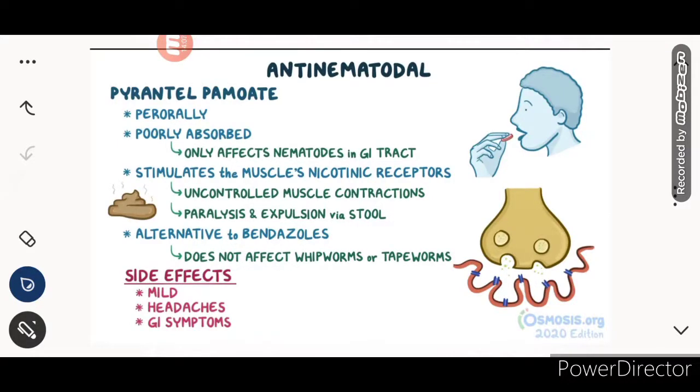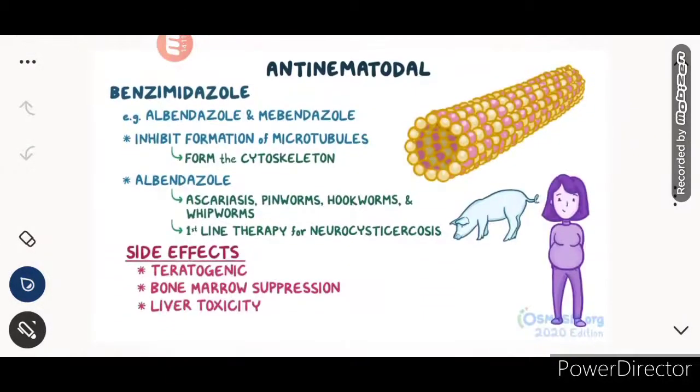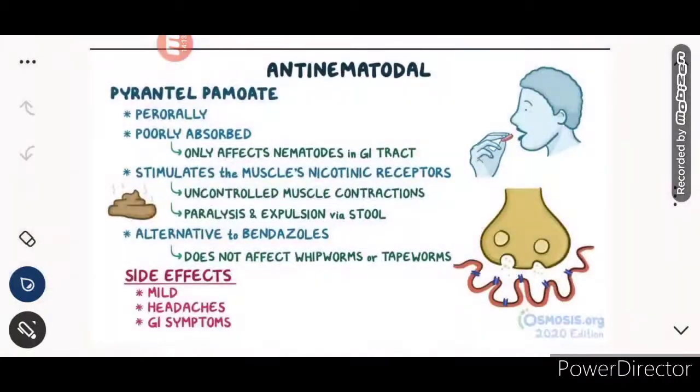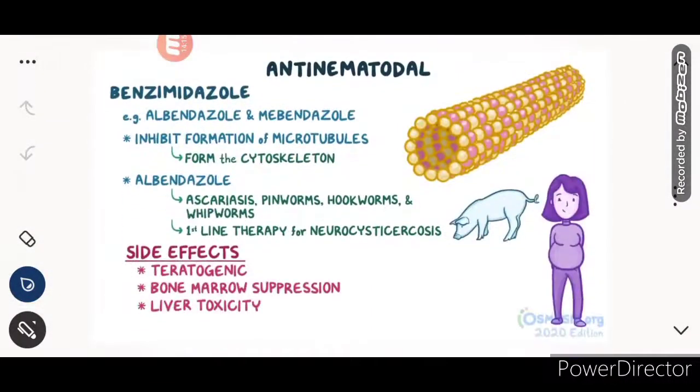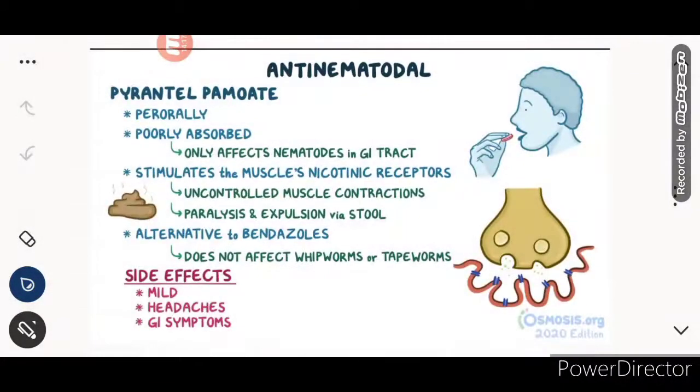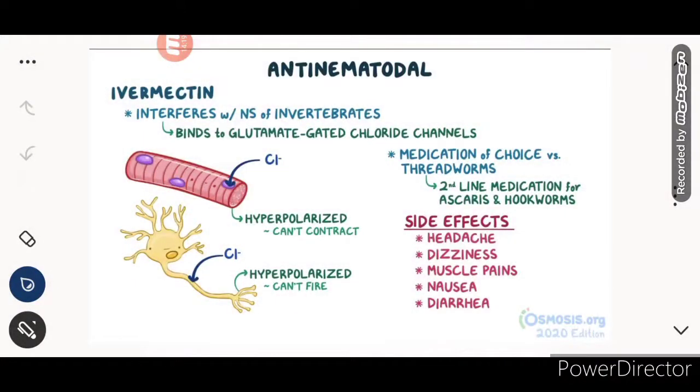Okay, so in anti-nematodal drugs we studied two: pyrantel pamoate and the benzimidazole class. Even if we don't remember the class, we can remember albendazole and mebendazole. Okay, the next drug is ivermectin. So ivermectin interferes with the nervous system of the invertebrates.